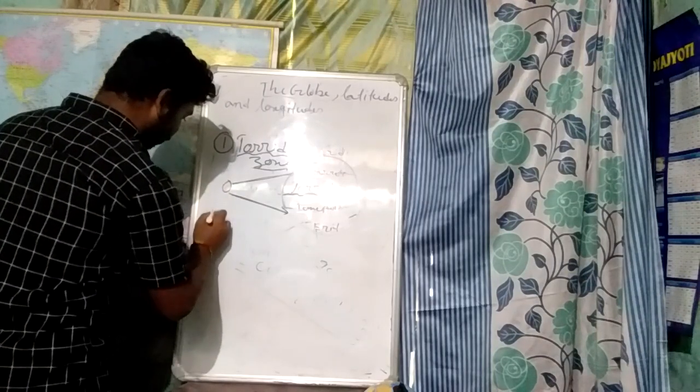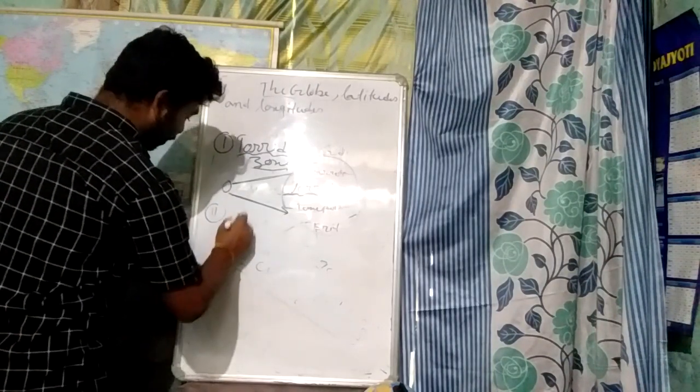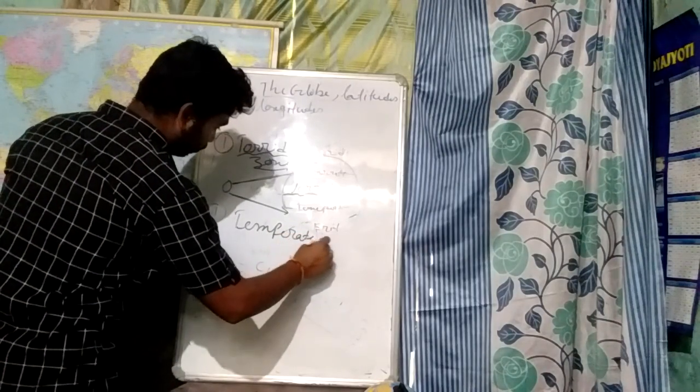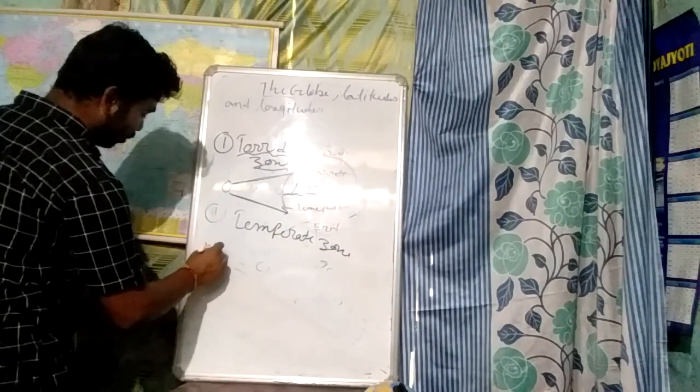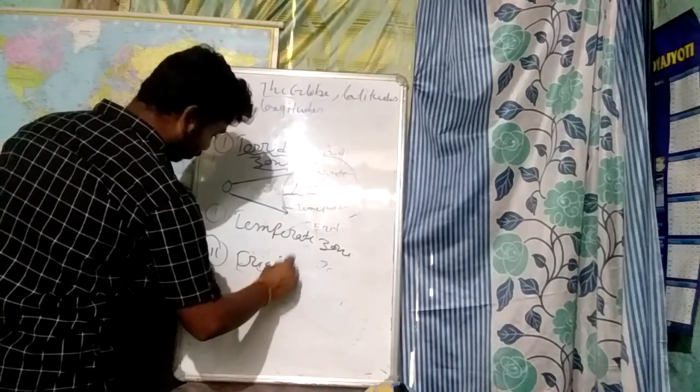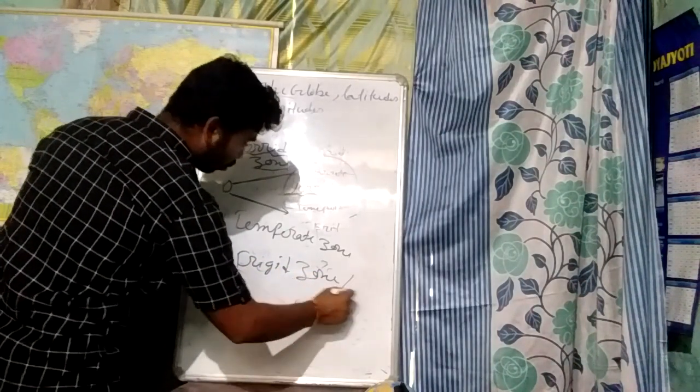And the last one is the frigid zone. Frigid zone means cold area.